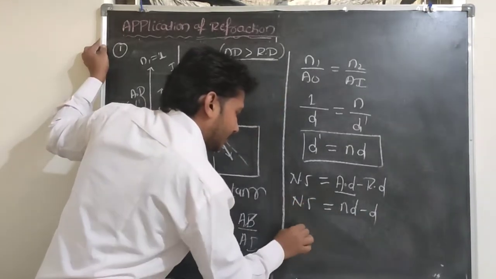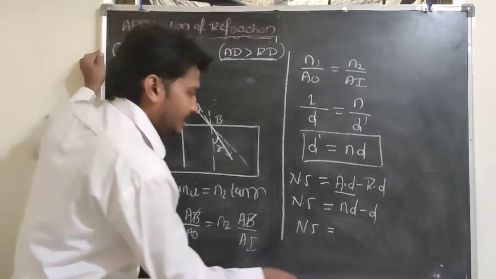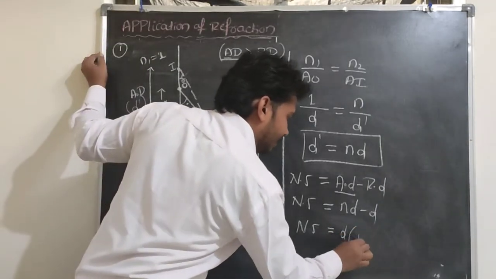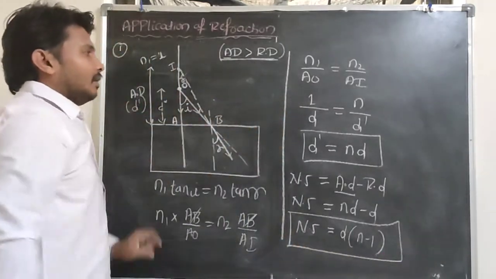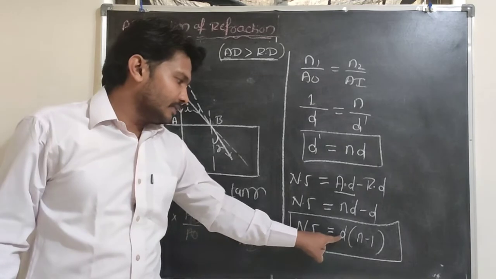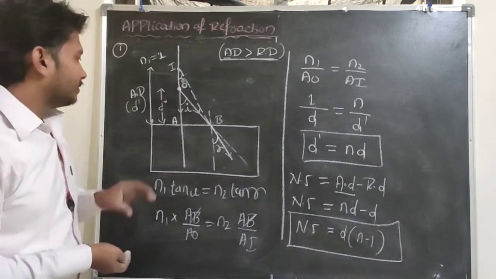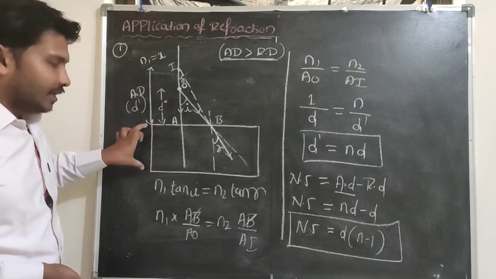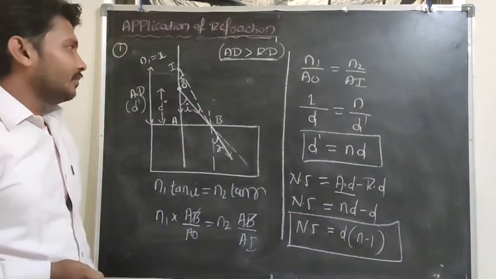So the normal shift when the object is in a rarer medium is d into n minus 1. Look here, the normal shift is equal to d into n minus 1, where d is nothing but the thickness of the glass slab, or we will consider the height of the tank, and n is the refractive index here.